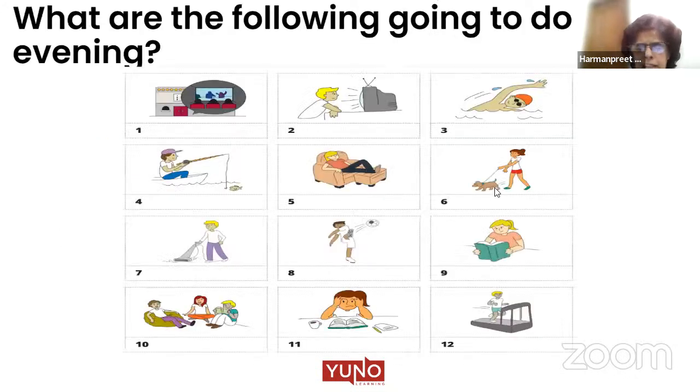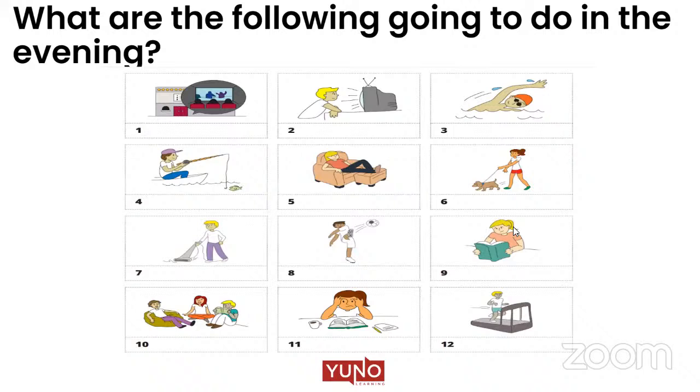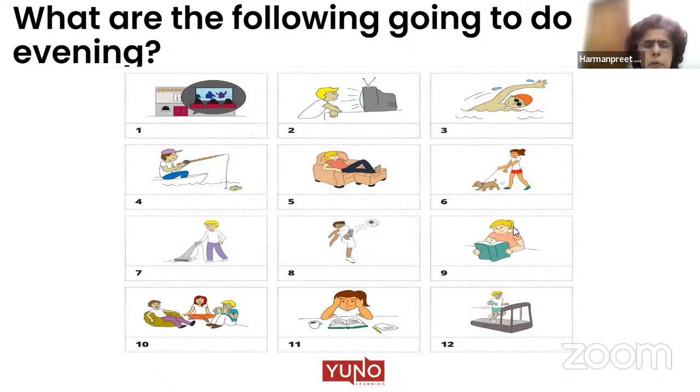You see this slide. There are a few pictures here. I would ask you people to please give me a complete sentence using future continuous, saying what the following people are going to do in the evening. So picture number 1. Jyoti, are you there? Can you hear me? Yes, ma'am. Picture number 1. What do you think people are doing there?